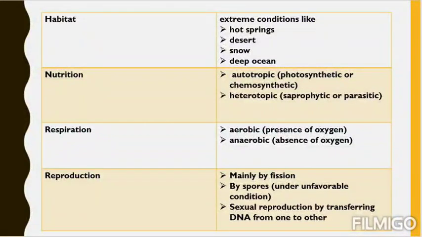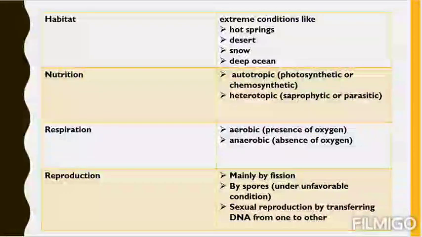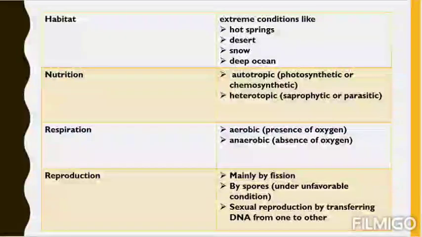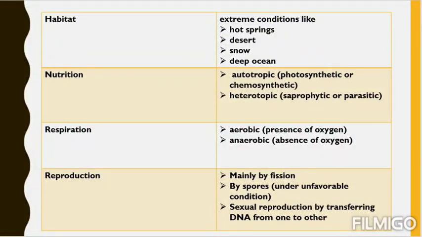Or if they are heterotrophic, that means they cannot produce their own food. They depend on others for their food. They can be either saprophytic or parasitic. Saprophytic means the organisms that depend on dead and decaying substances for their nutrition, like dry leaves or dead bodies. So they cannot harm anyone, rather they are very helpful for our nature. They depend on dead and decaying organisms and thus clean our environment. Or parasitic. Parasitic means they get their nutrition by harming the host body. So if they enter our body, they will get nutrition from our body and cause diseases in our body. So these are heterotrophic. I hope you guys understood what is autotrophic, what is heterotrophic.